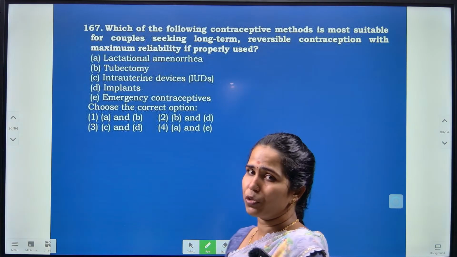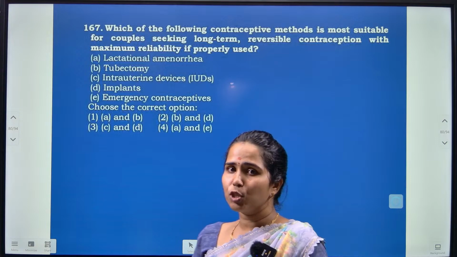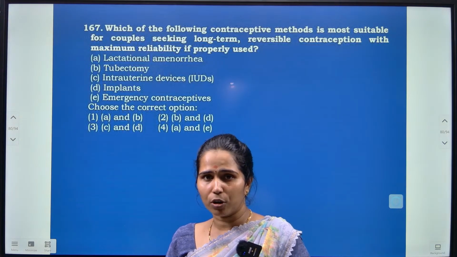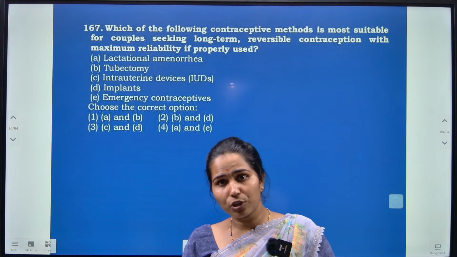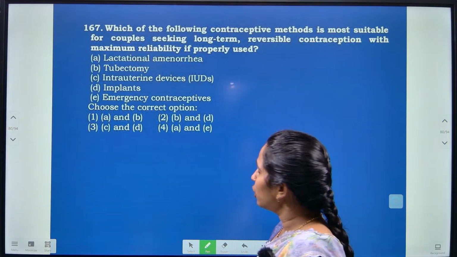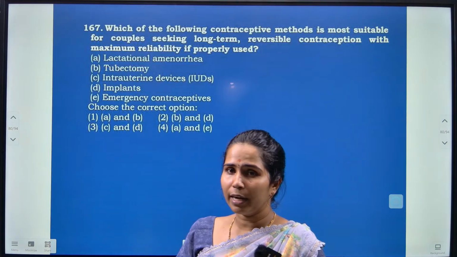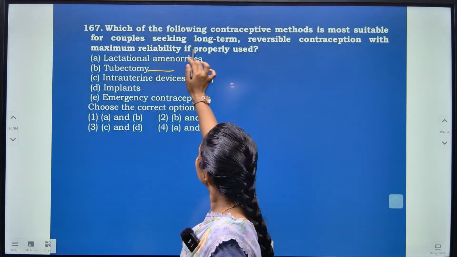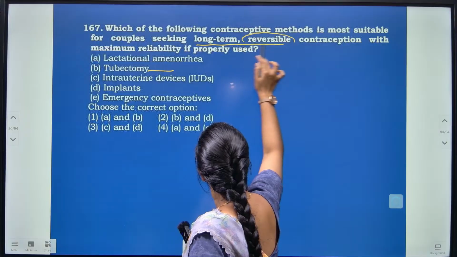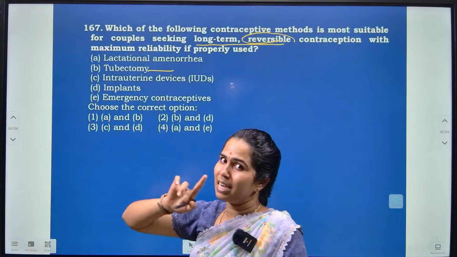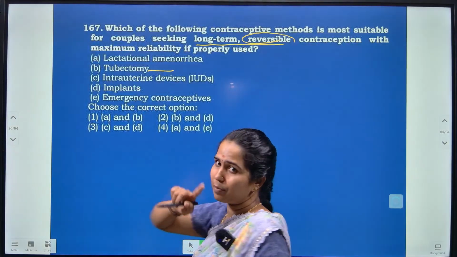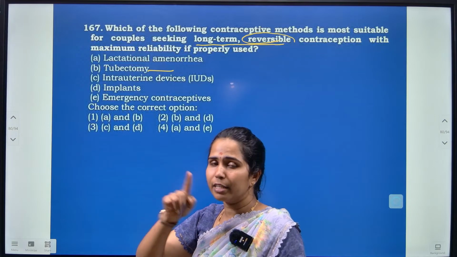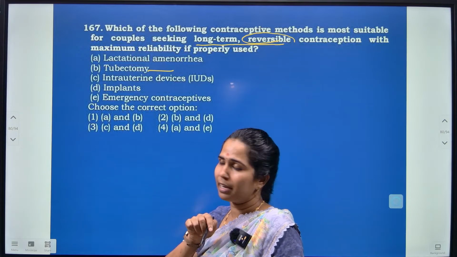They have given the options here: lactational amenorrhea, as you all know, is a temporary contraceptive which is under the natural contraceptive methods here. Then tubectomy is a permanent contraceptive, but this couple is seeking a long term reversible method, and tubectomy is an irreversible method here, that's why it is called permanent, or the sterilization method here.